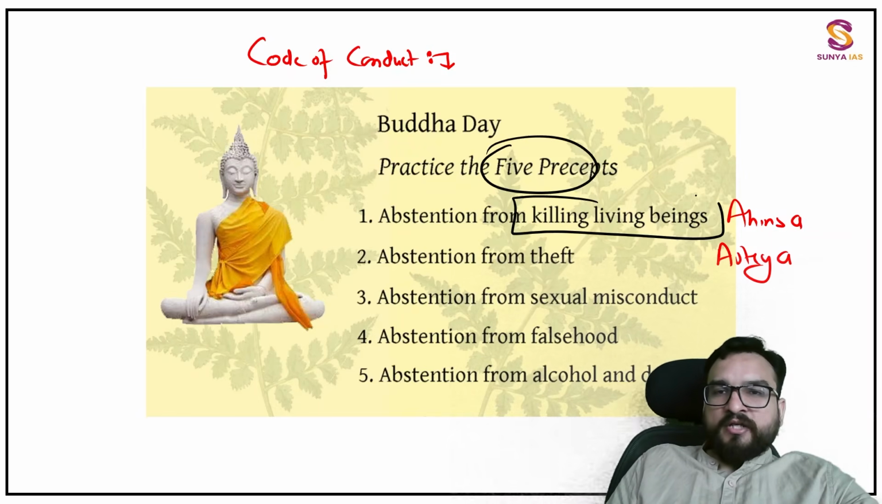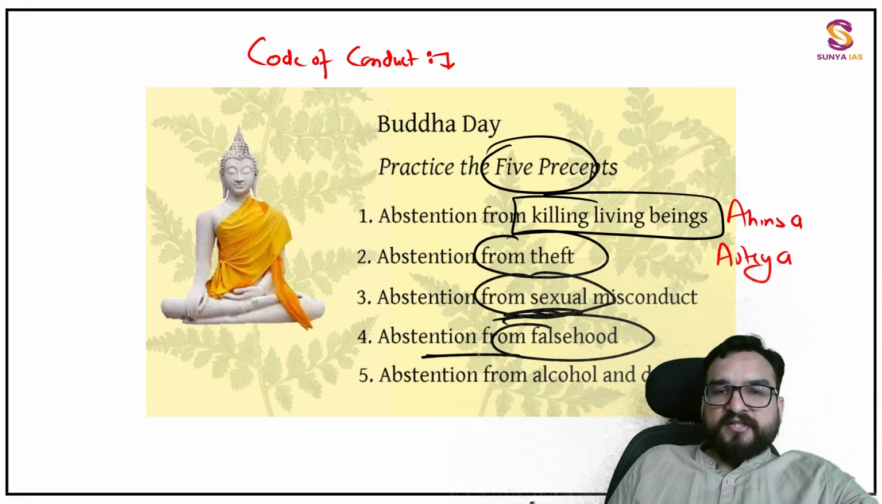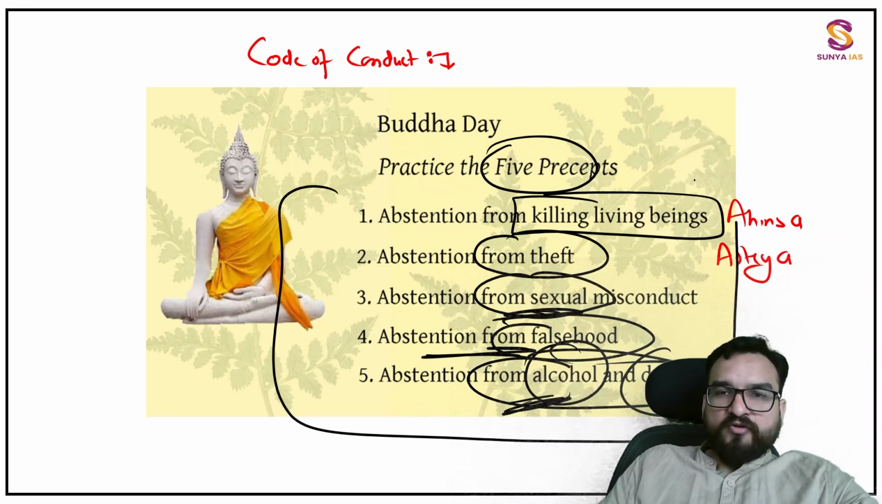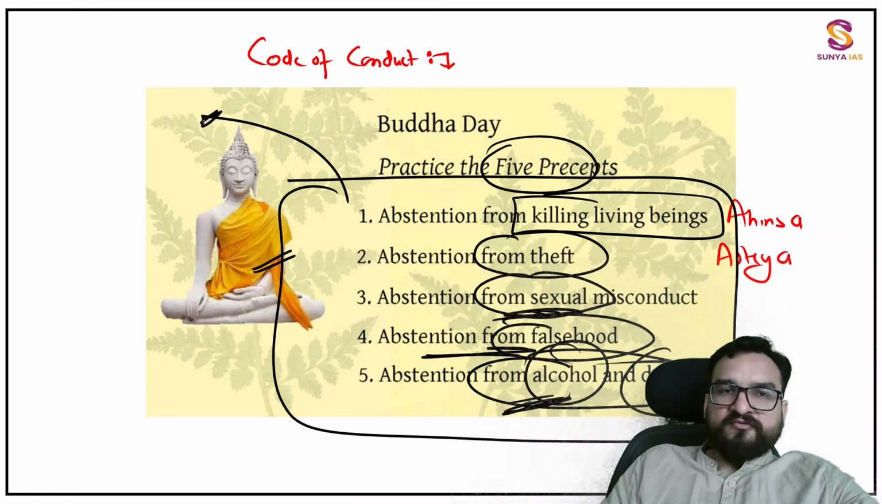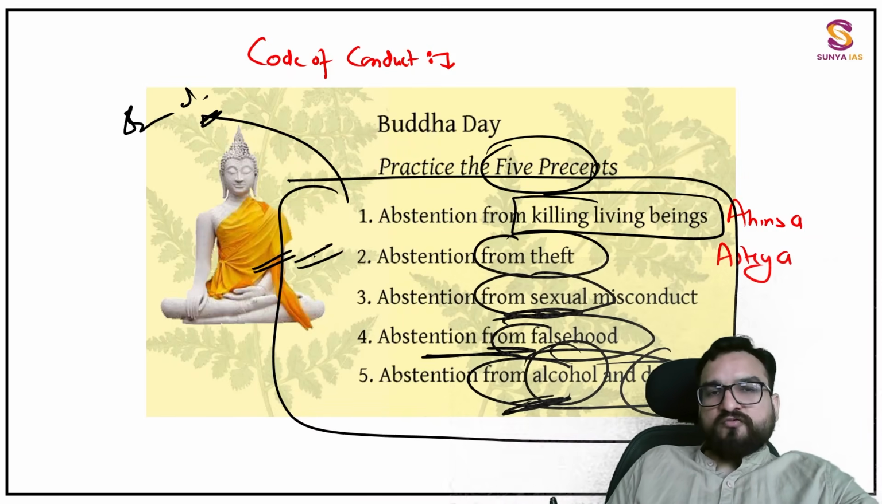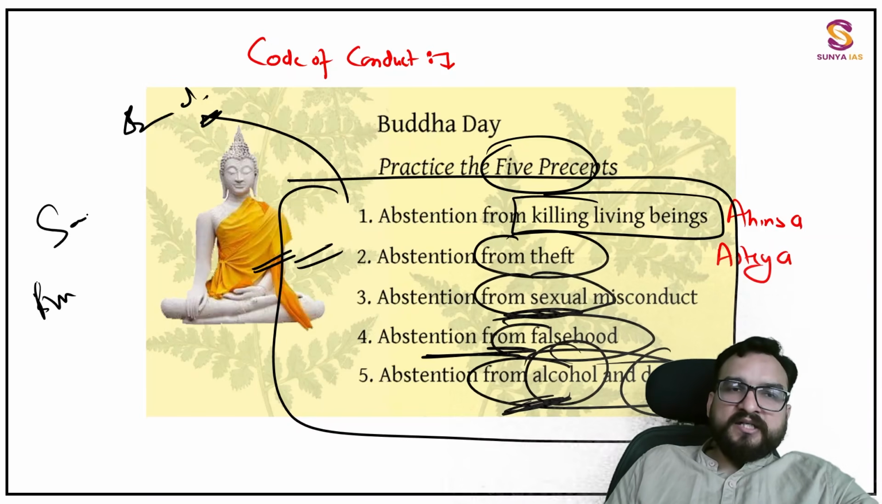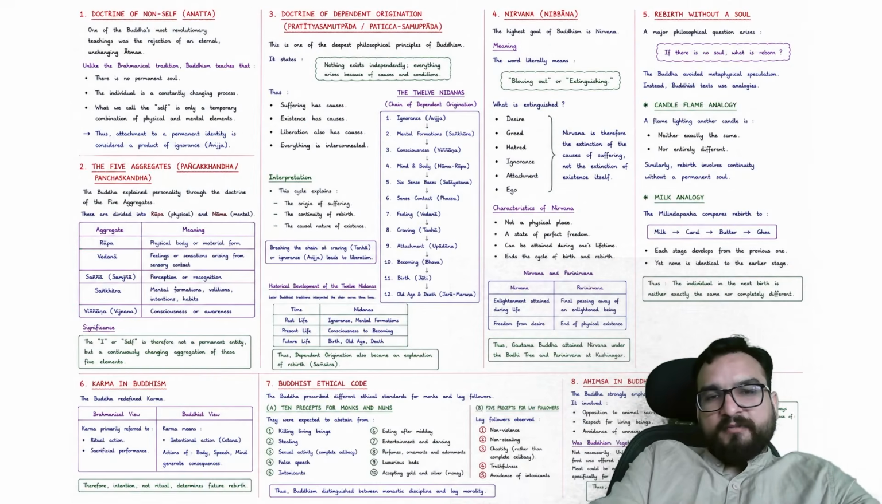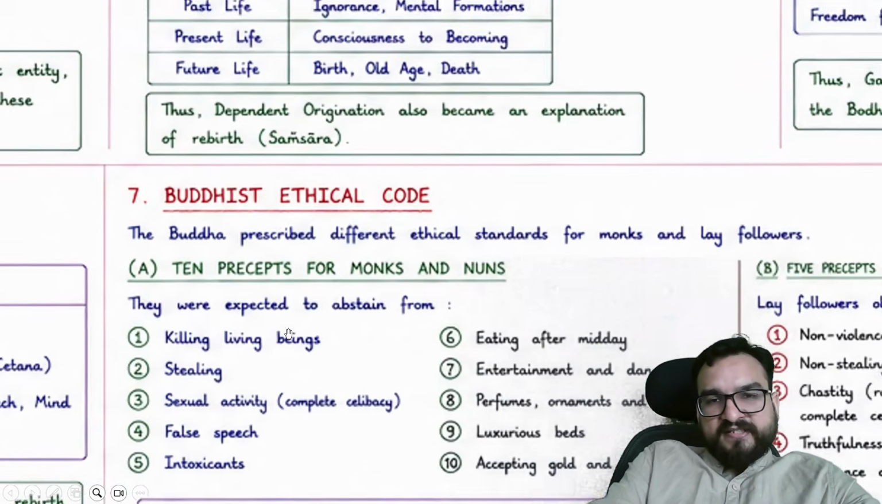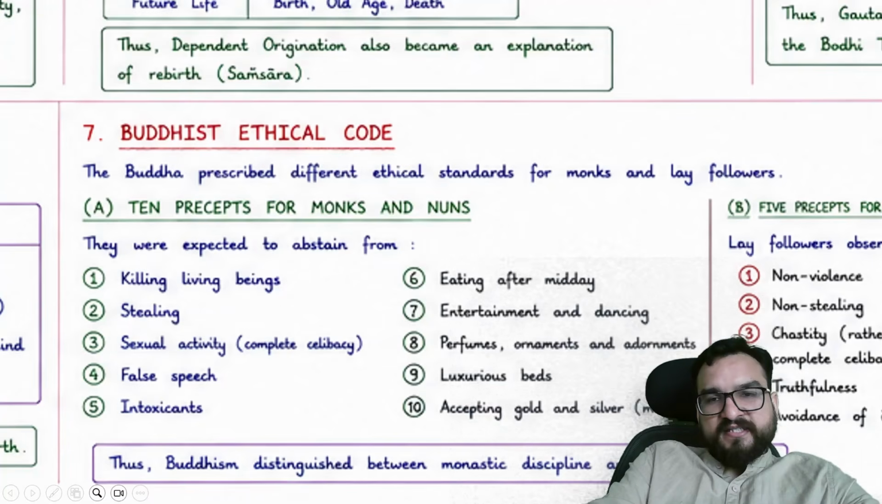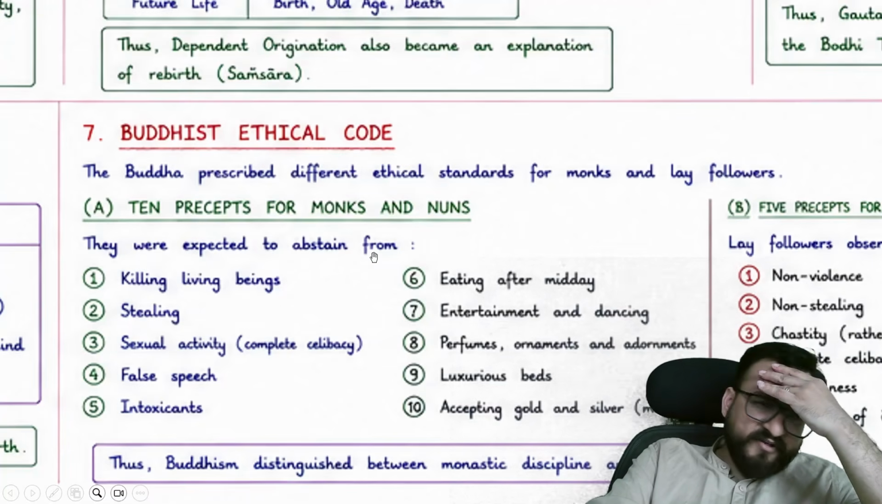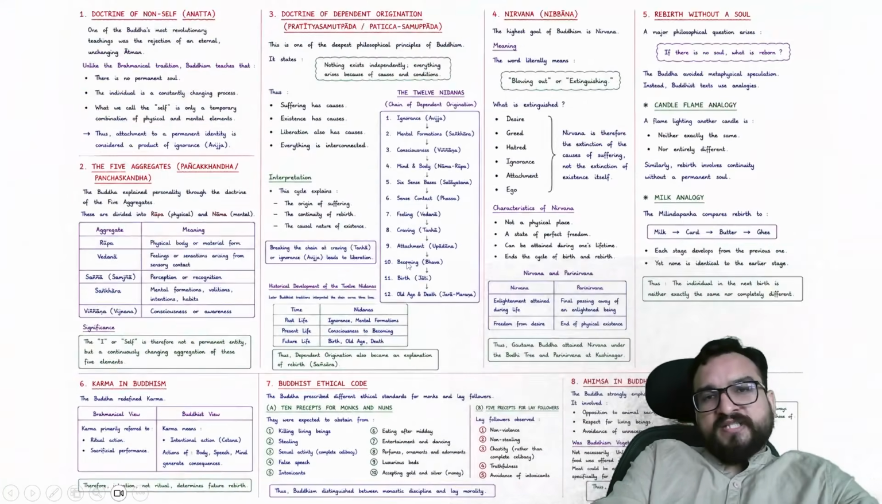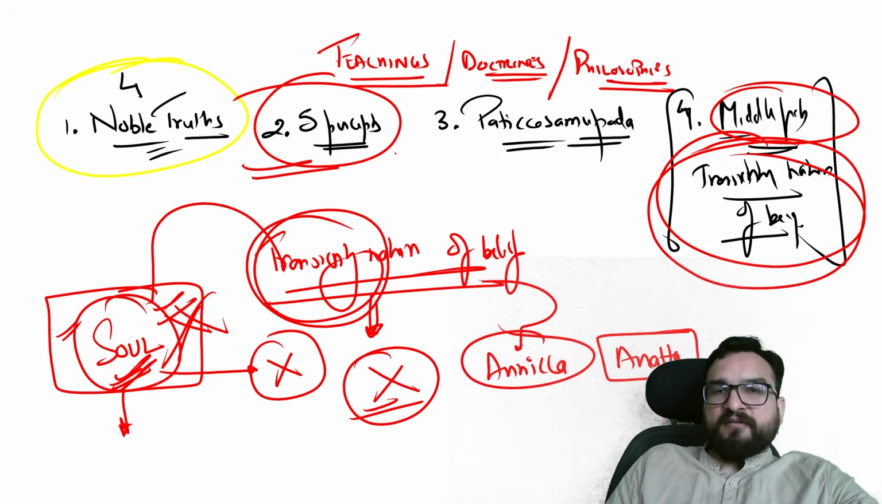These are simple: non-killing, non-theft, staying away from sexual misconduct, abstention from falsehood, and abstention from alcohol and drugs. These are the codes of conduct which every human being who is following Buddhist principles has to follow. But if you are a bhikkhu and joined the Sangha, you have to follow five more precepts, which you don't have to remember. But let me show you that these five precepts, including these ten, are written over here. You can pause the video and see these ten. No need to remember, just remember five precepts. Alright, so this is your second important teaching, five precepts.